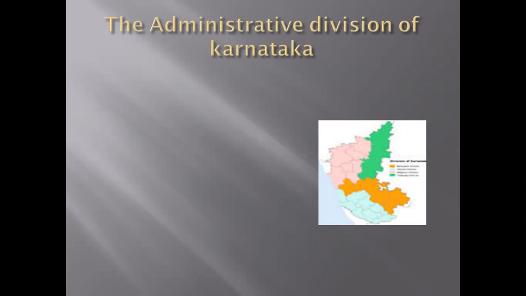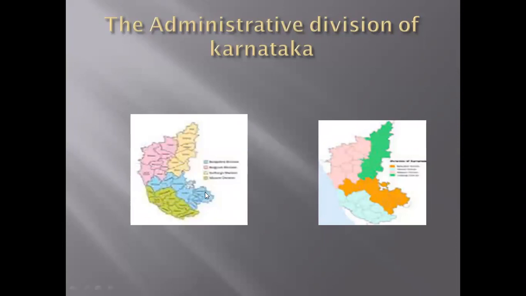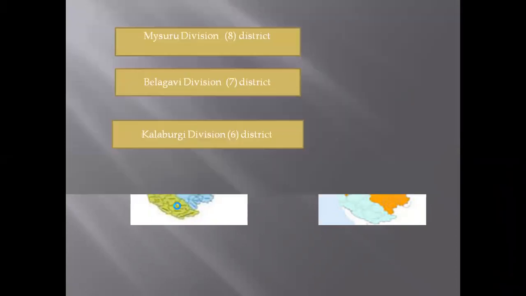The districts have been divided into the 4 main revenue divisions. Can you see this picture? Can you see the Karnataka map? We can see 4 colors. Yes or no? Which are those? That is Kalburgi division, Belagavi division, Bangalore division, and Mysore division. So these are the 4 main divisions in Karnataka.